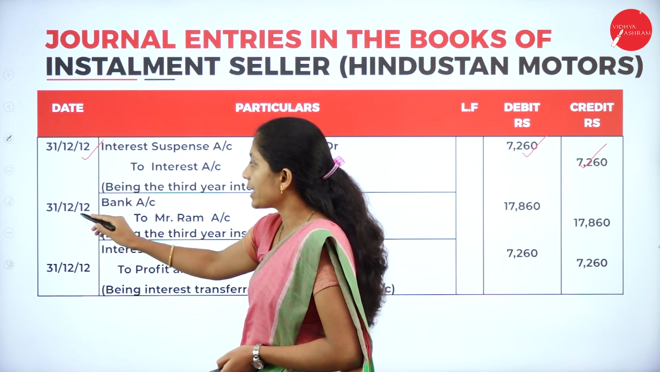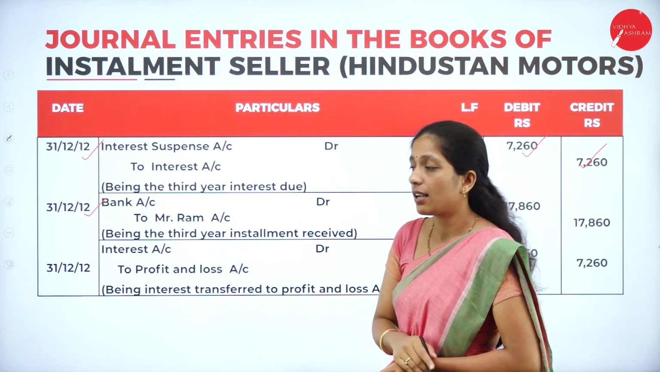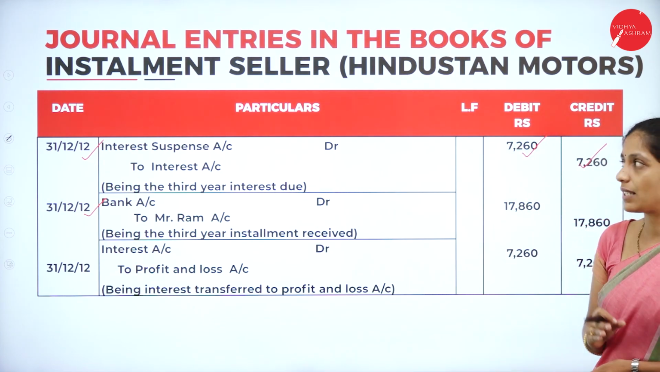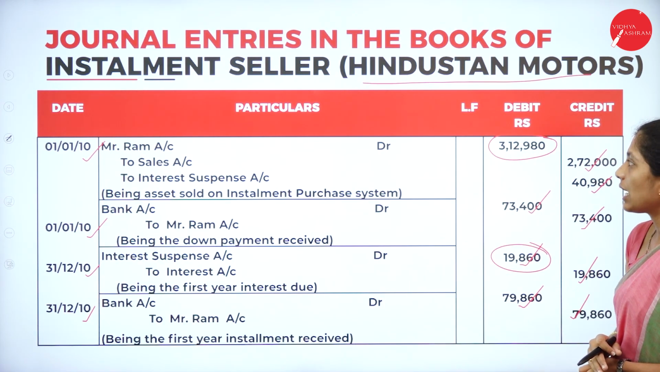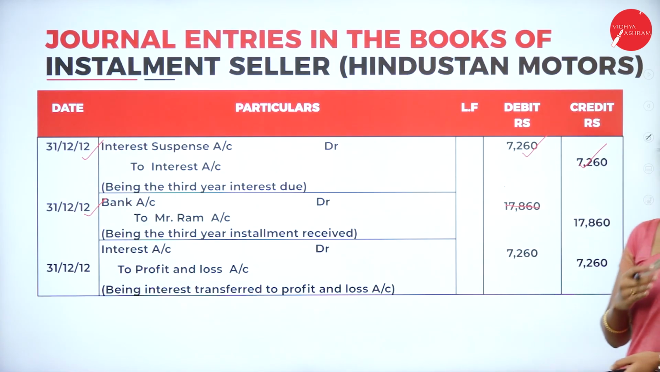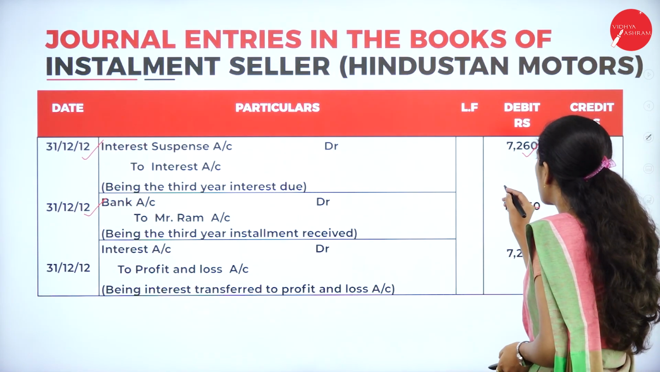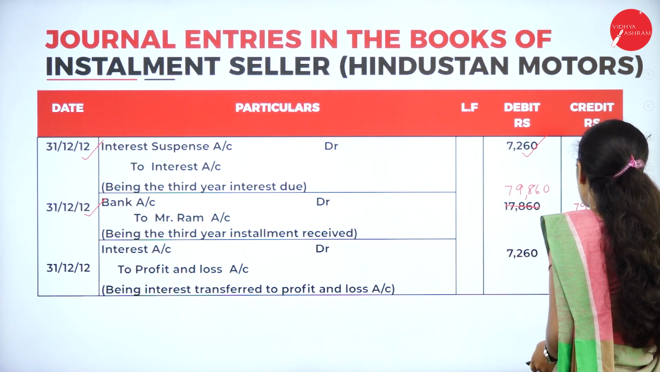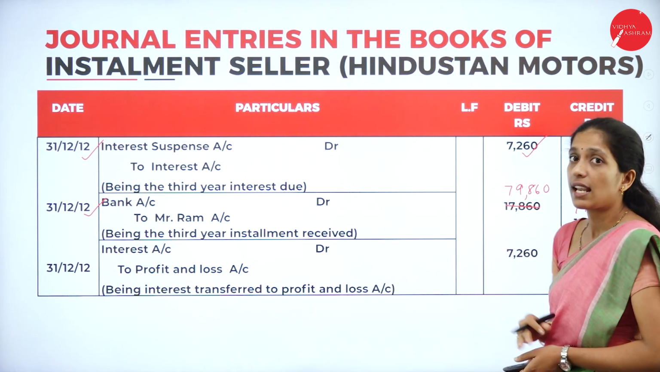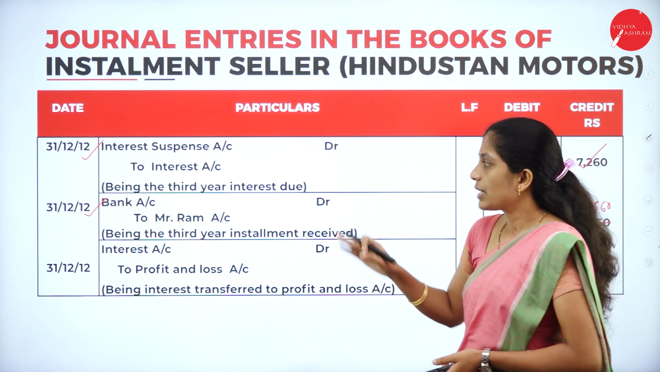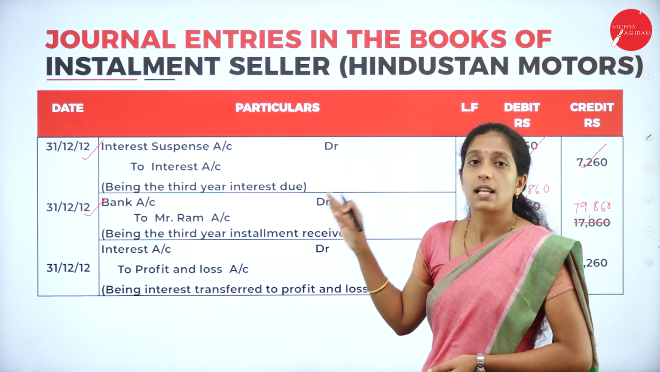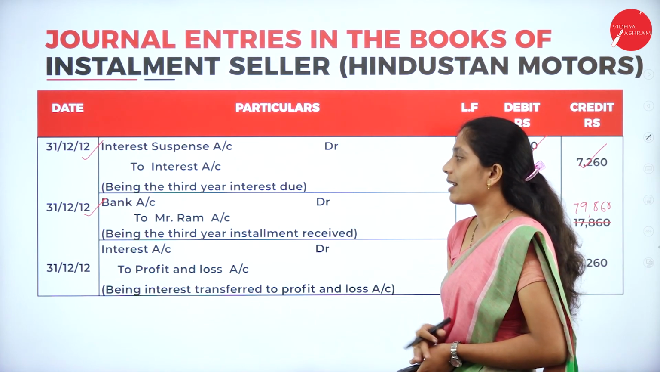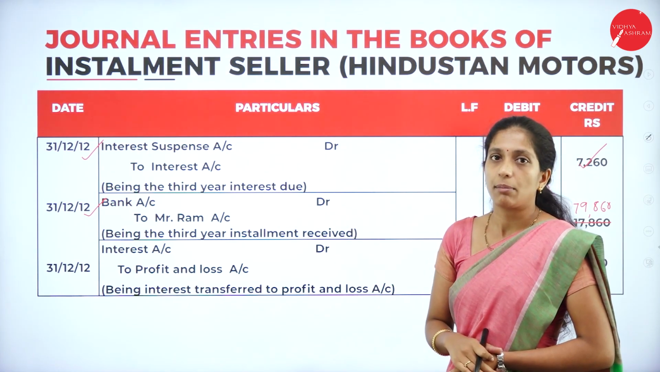Next, your same entry, that is installment received. At the end of the third year, bank account to Mr. Ram account, being the third year installment received. So, installment amount remains same. How much? 79,860. Right? So your installment amount remains same, that is 79,860. Here also it is 79,860. That is installment amount received. So your second entry will be for installment amount received. Entry remains same, bank account to Mr. Ram account, being the third year installment received.